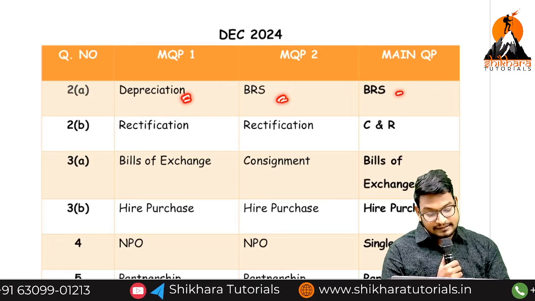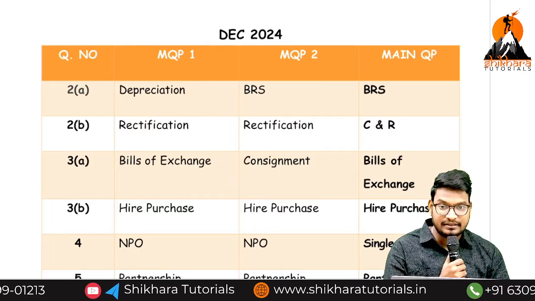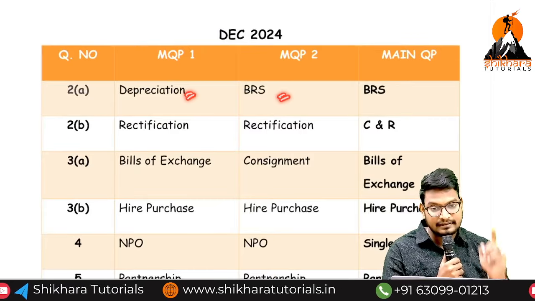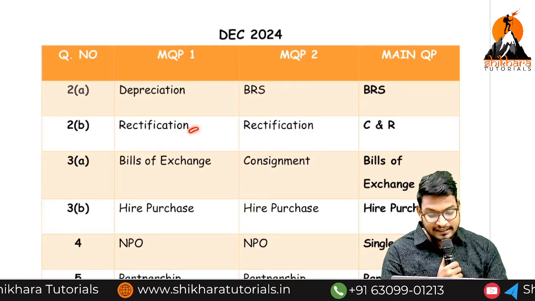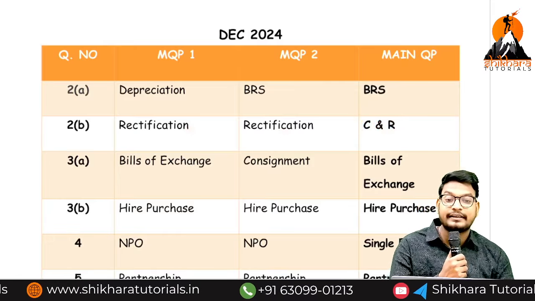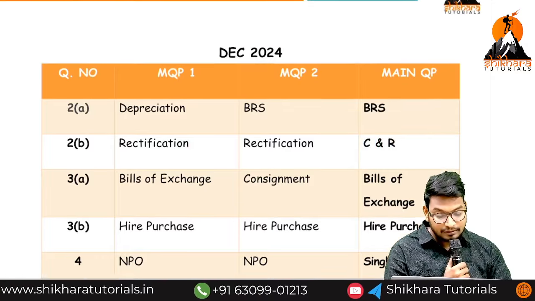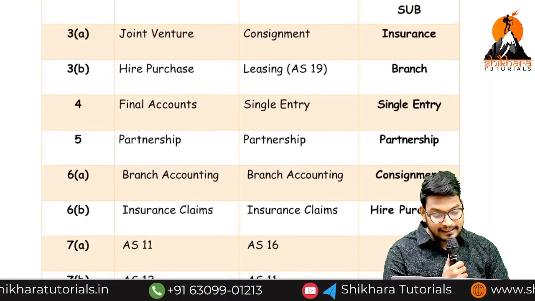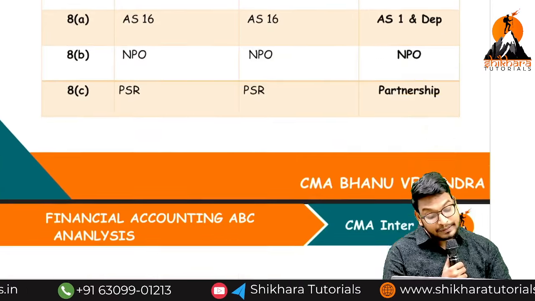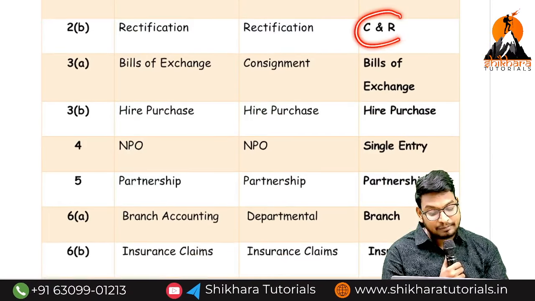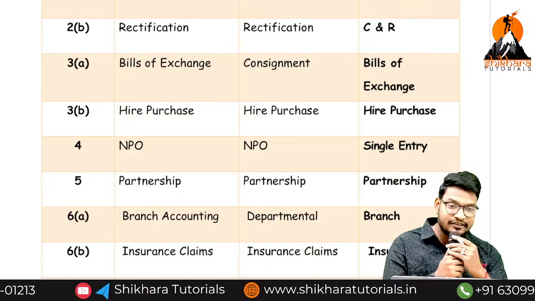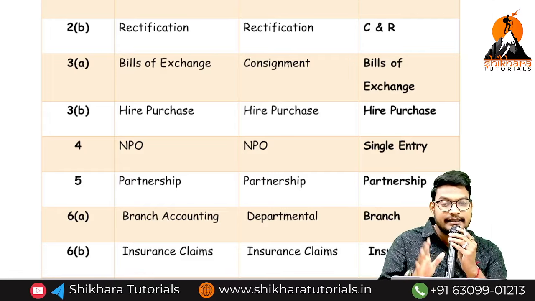depreciation, BRS, and straight away they are asking BRS. So my conclusion is what, sir? They may ask depreciation or BRS, one topic, in 2A. Rectification and CR. CR means capital, R means revenue. Capital and revenue transactions they are asking. So if you see the previous attempt, what did they ask here? In the previous attempt, they asked about the rectification, and in another previous attempt, they asked about the capital and revenue transactions. That means we need to understand that they may ask the rectification of errors or capital and revenue transactions in the question of 2B.